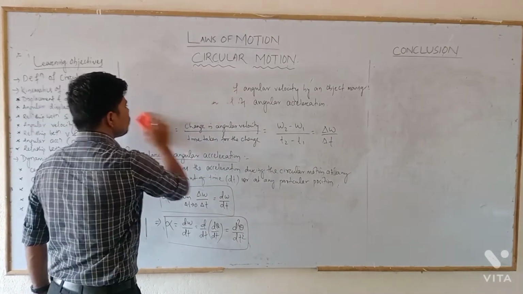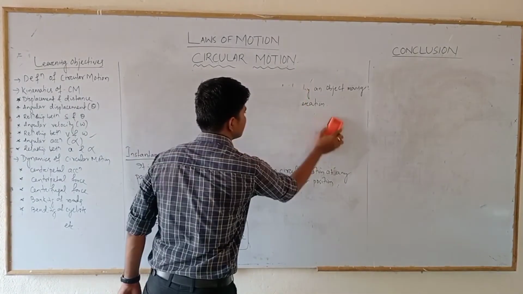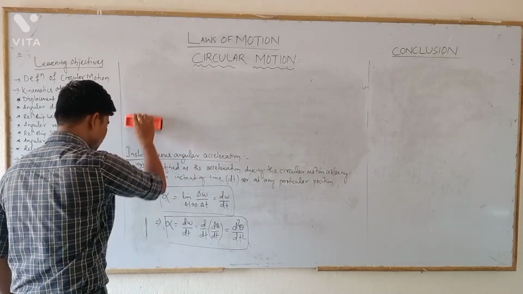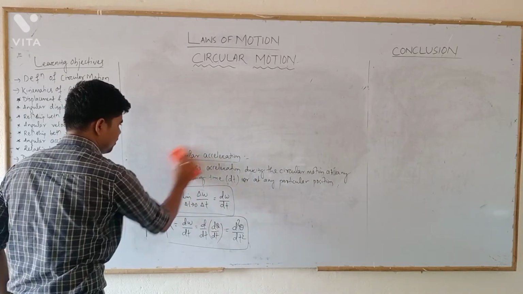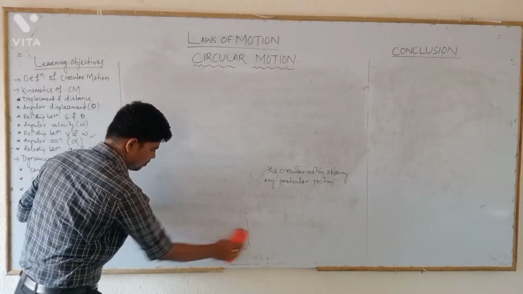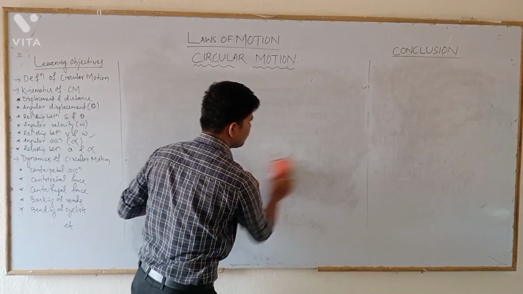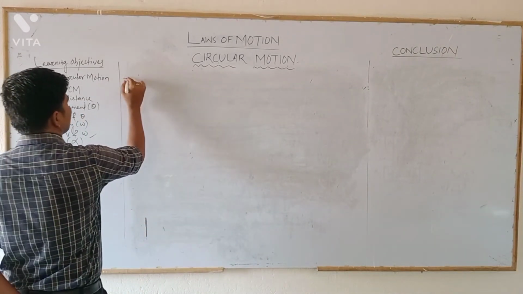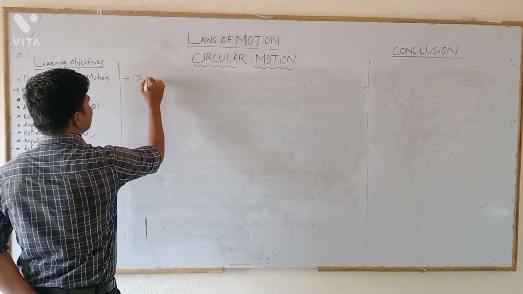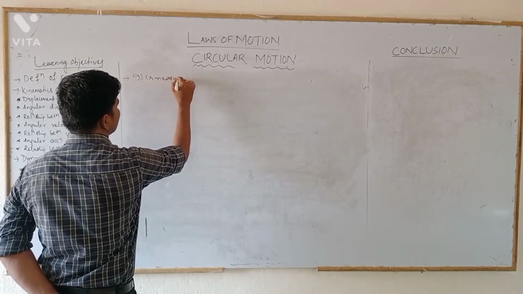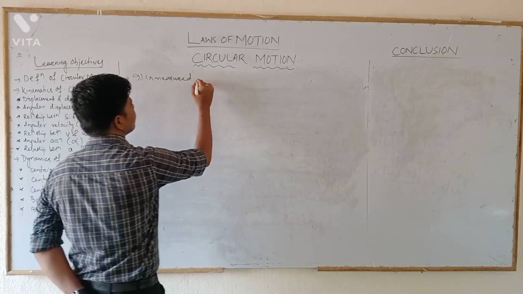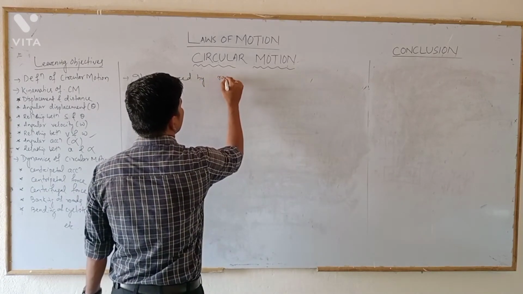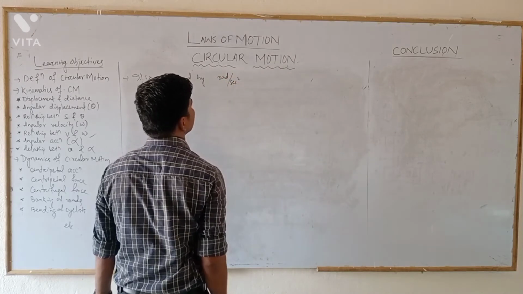Now, what are the units and dimensions of this angular acceleration? So let's see this one. It is measured in radian per second square.